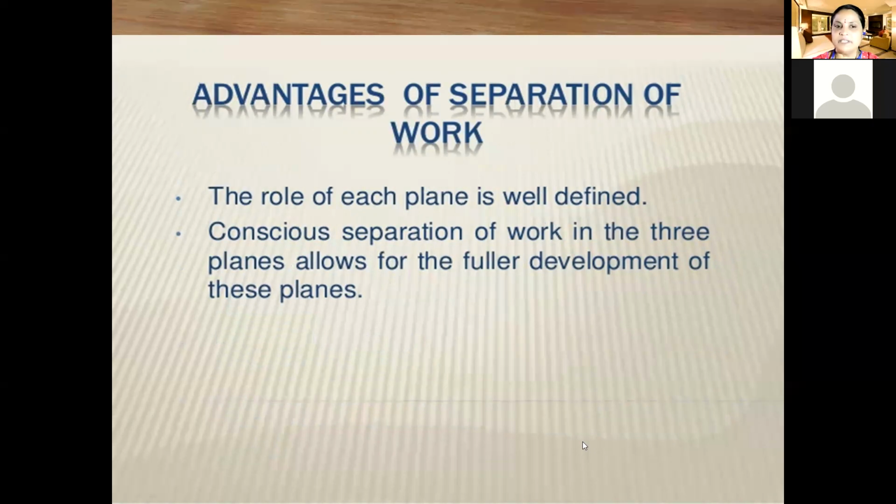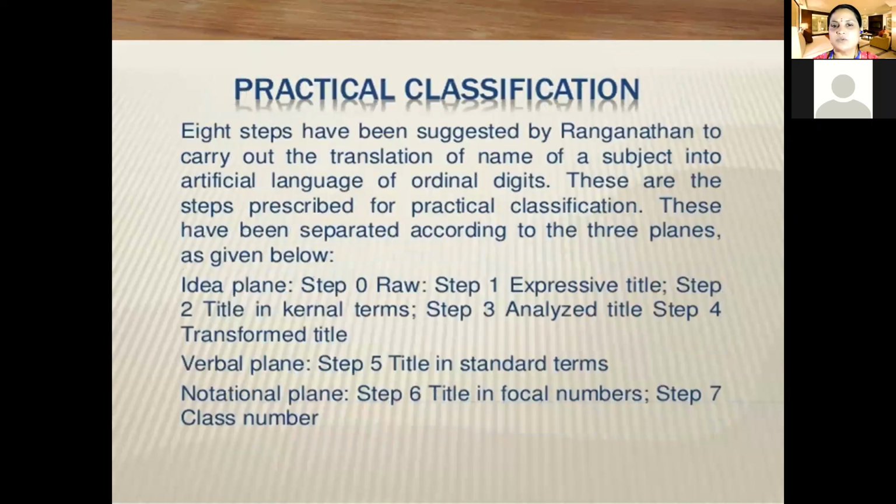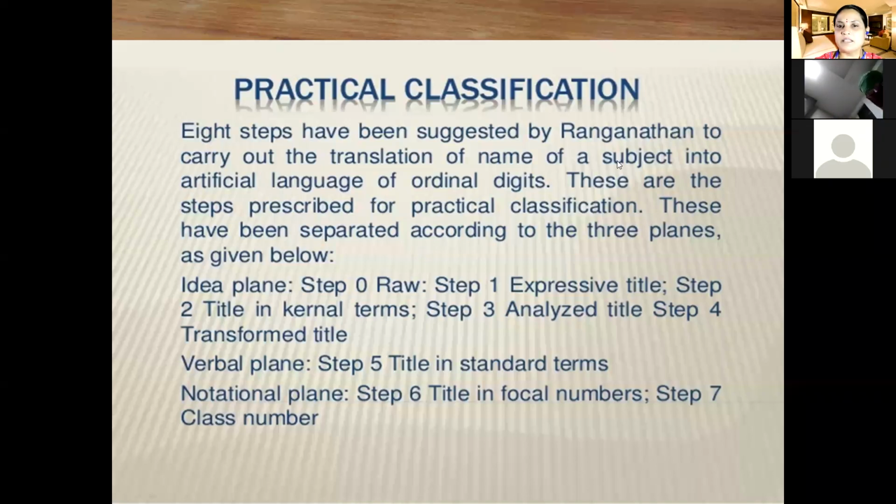Once we separate all these planes, it will be very easy to develop the canons also. We saw this yesterday, but I wanted to repeat it so that you can understand it. Yesterday we also covered practical classification. Dr. S.R. Ranganathan suggested this practical classification, meaning how to do the classification exactly.